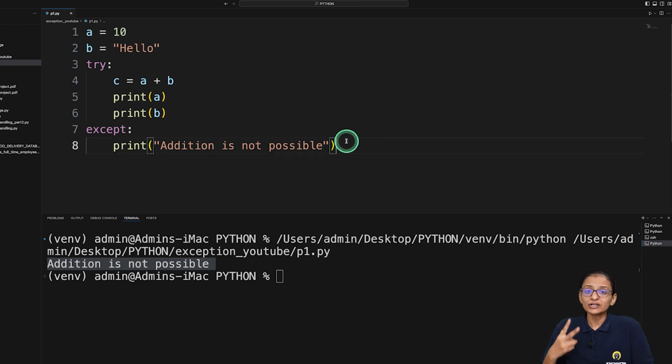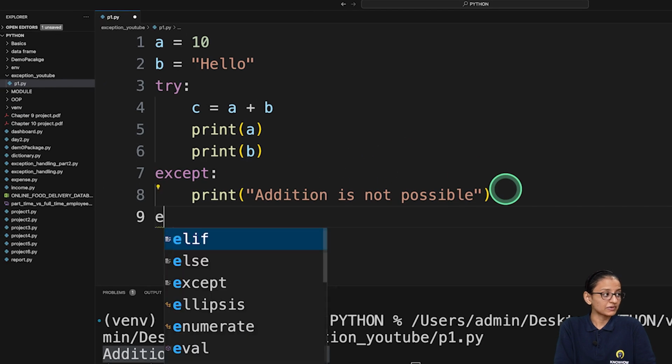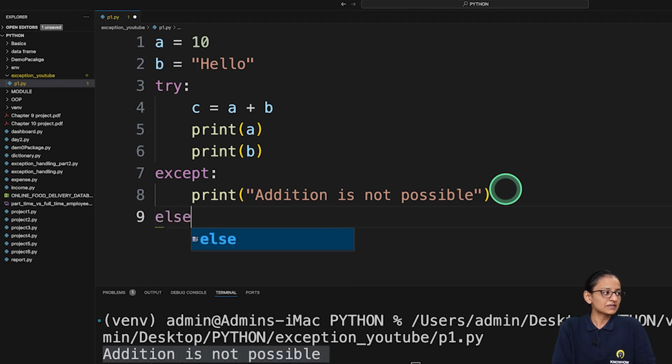Now there are two other options with the try and except block. The second option is that you can write an else statement. What is the meaning of the else statement? The else block executes if your try block is not generating an error.